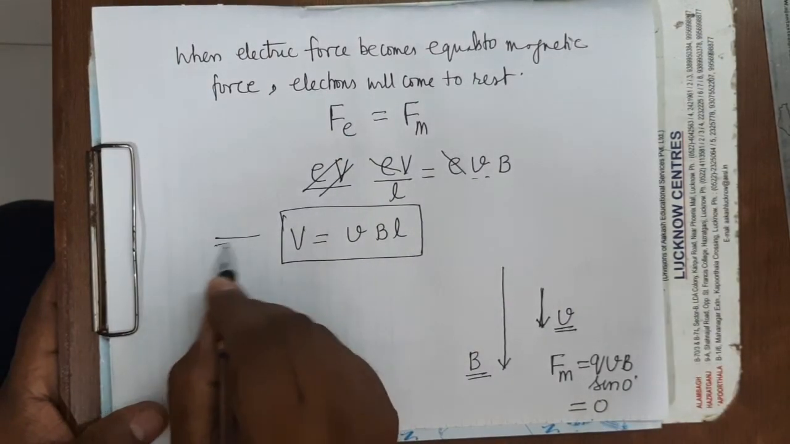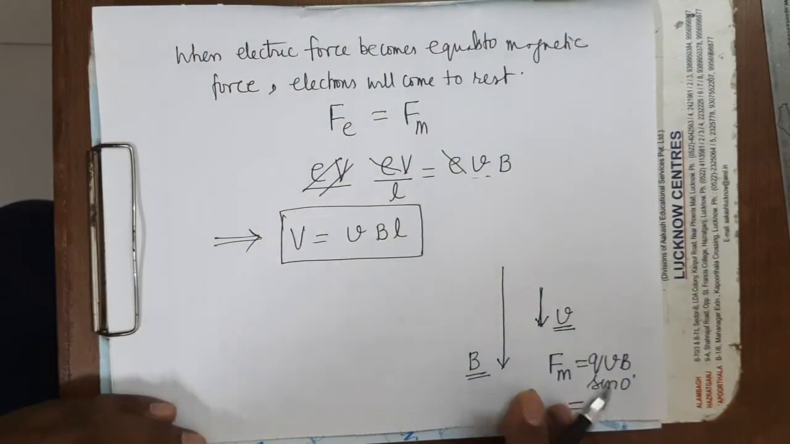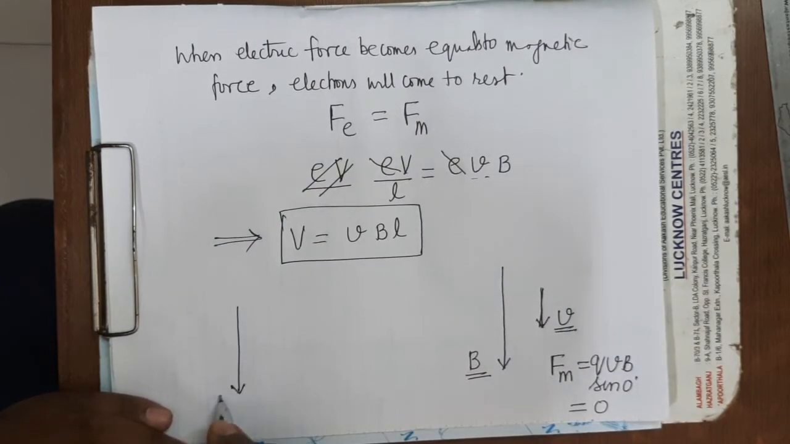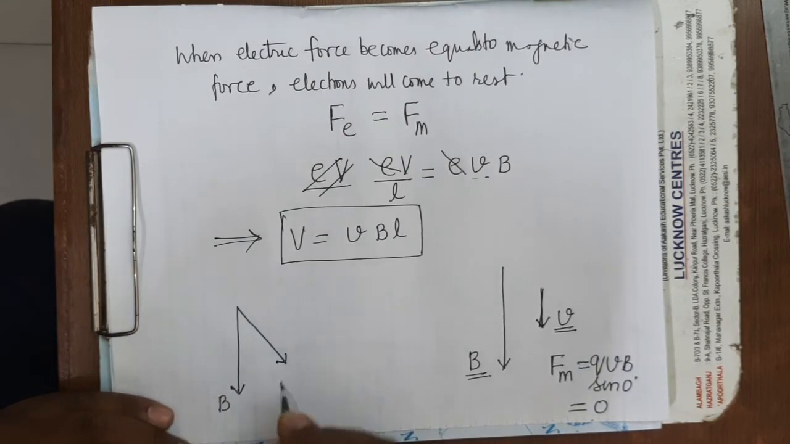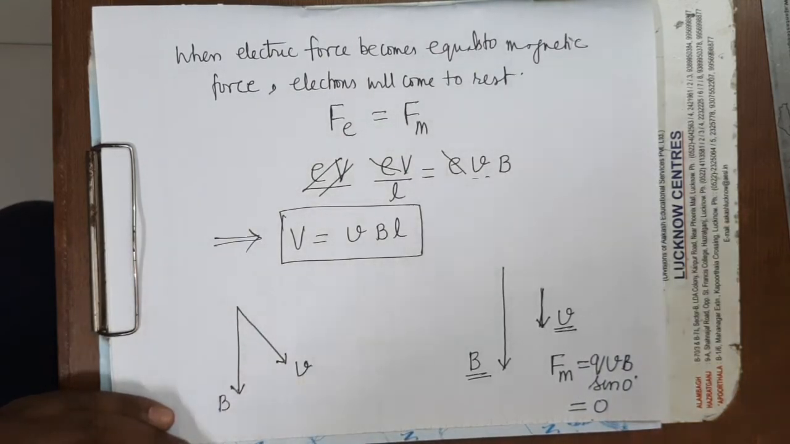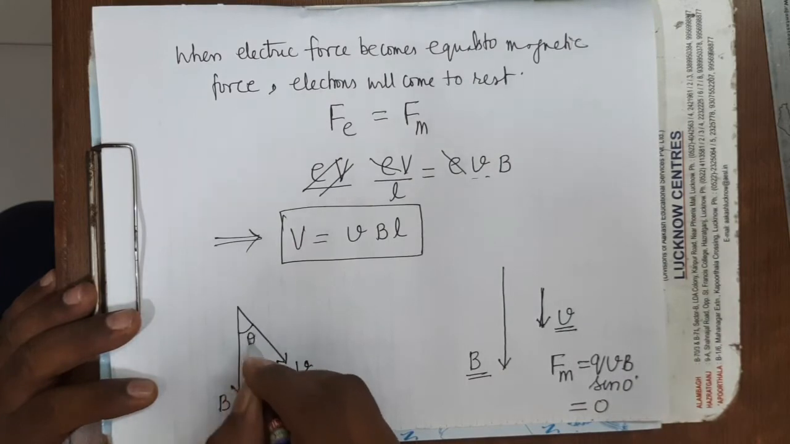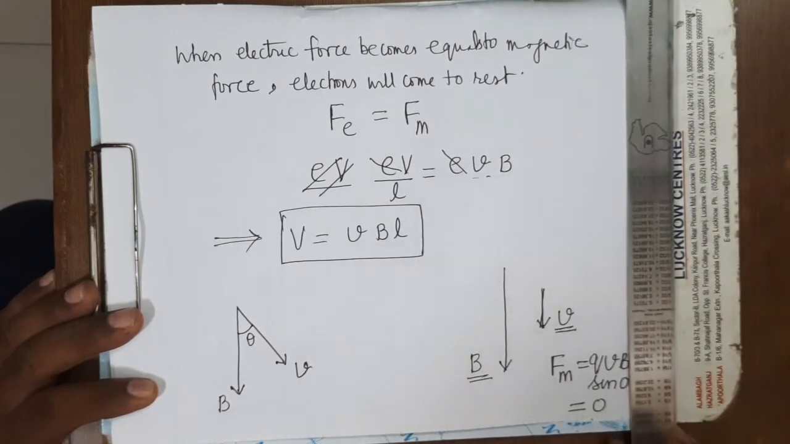So this is the formula of the motional EMF. Now one more thing, suppose the magnetic field is directed in this direction and the conductor is moving along this. So all of you remember one thing, that the velocity component which is along the magnetic field will not induce any EMF. EMF will be induced only because of that velocity component which is normal to the magnetic field.